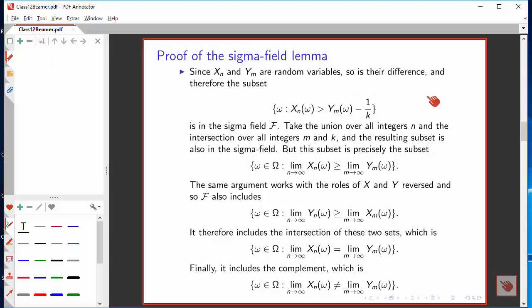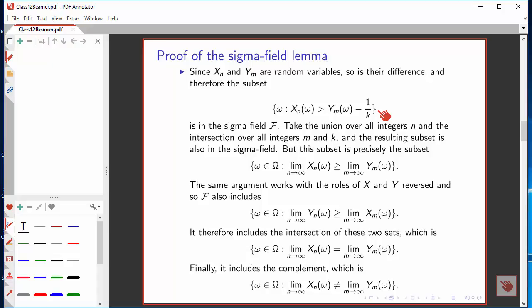It follows that the set for which x sub n is greater than y sub m, with the small quantity 1 over k subtracted off, must also be in the sigma field.